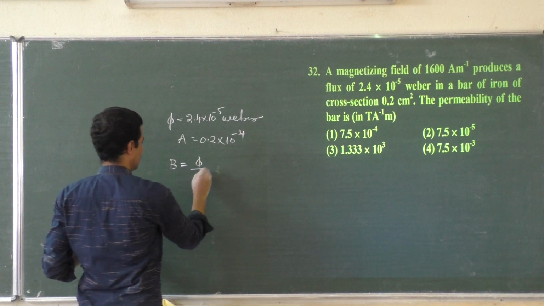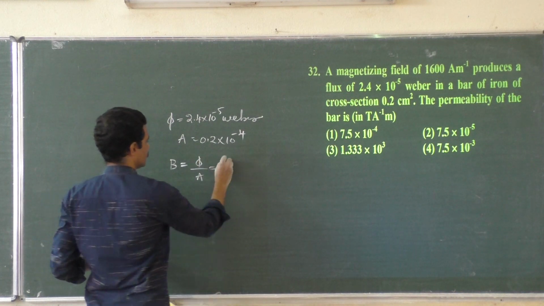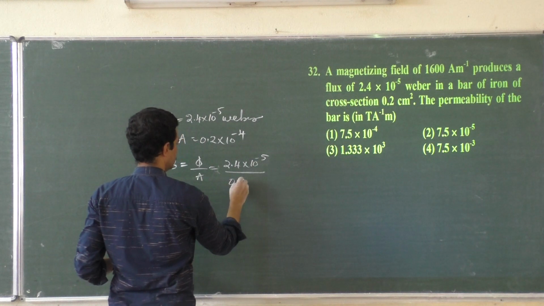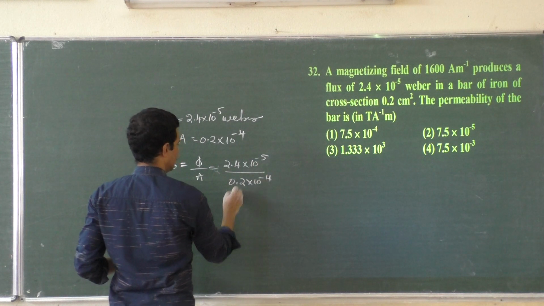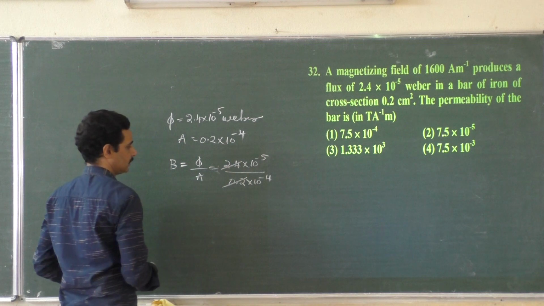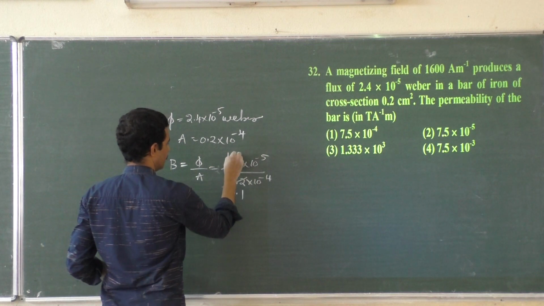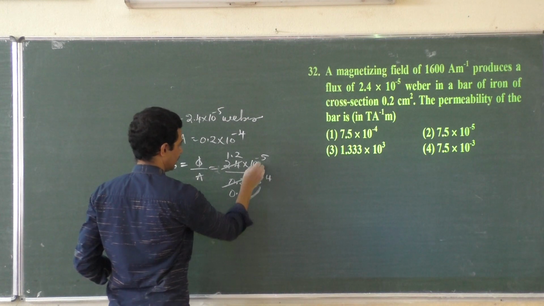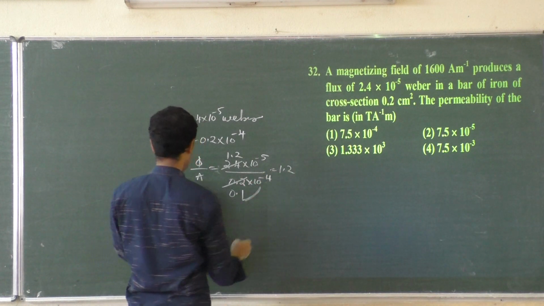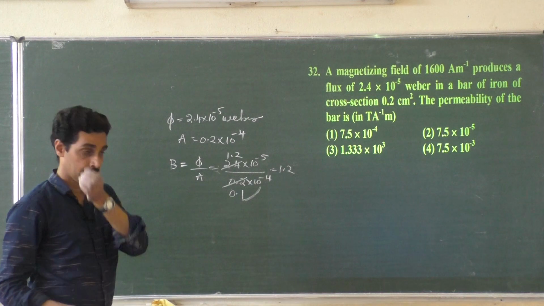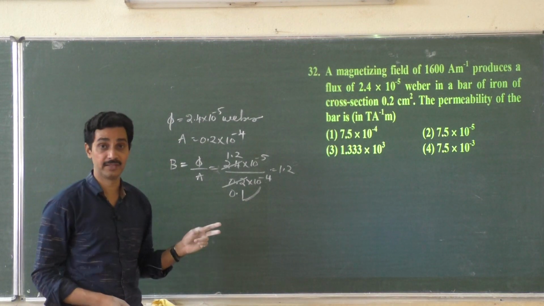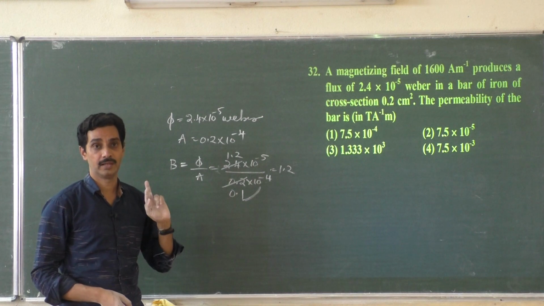Flux per unit area. What is flux? 2.4 into 10 to the power minus 5 divided by 0.2 into 10 to the power minus 4. This 10 to the power minus 5 cancels with this. Answer is 1.2. That is magnetic induction B, flux per unit area, just as electric field is also flux per unit area.